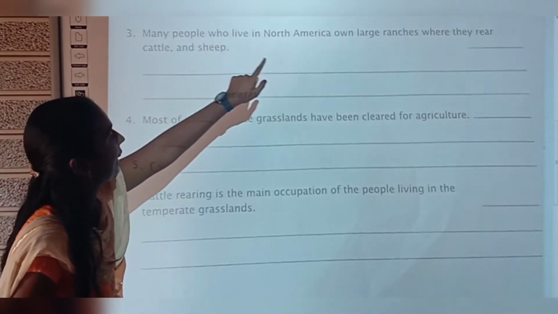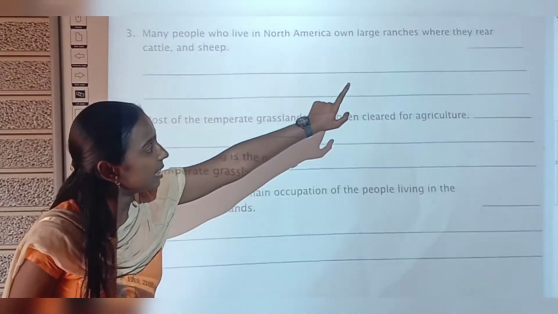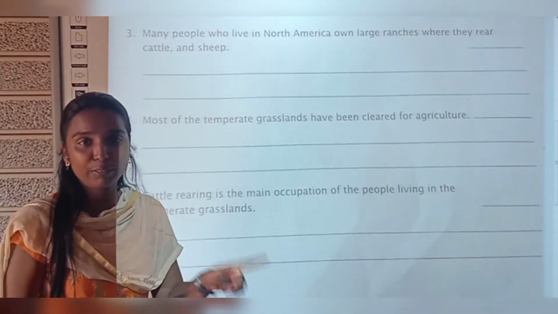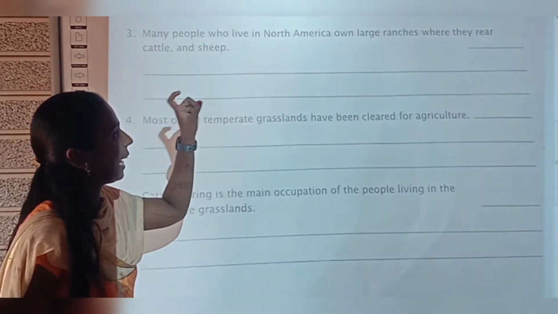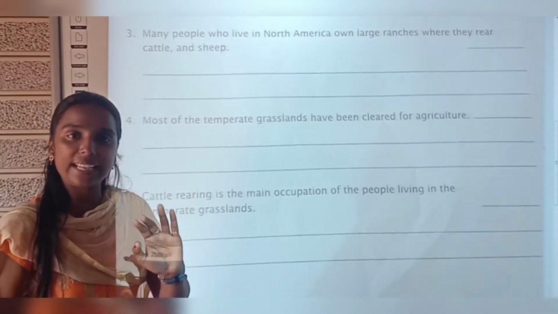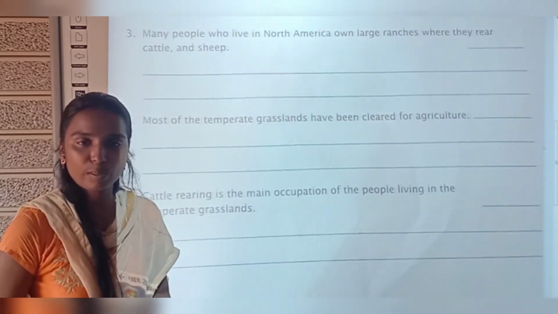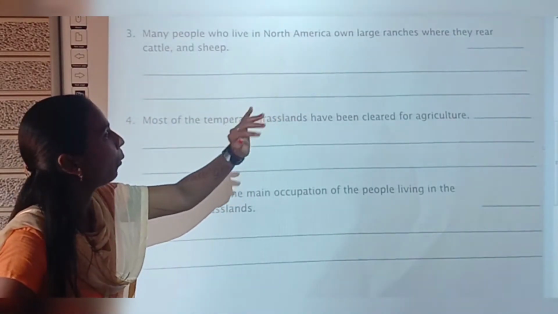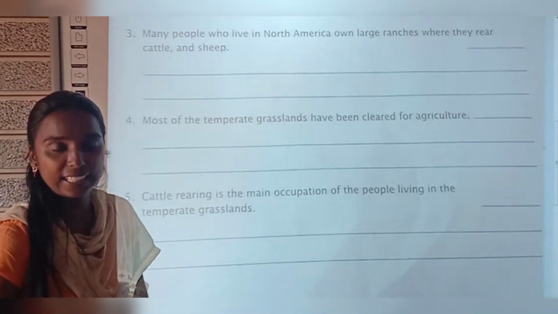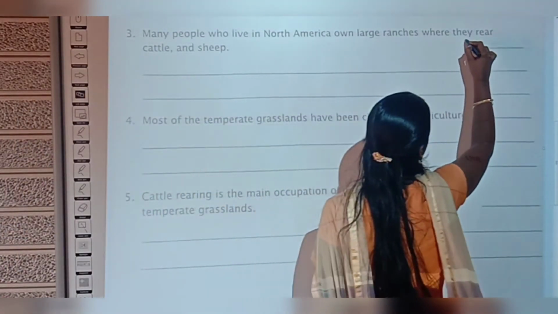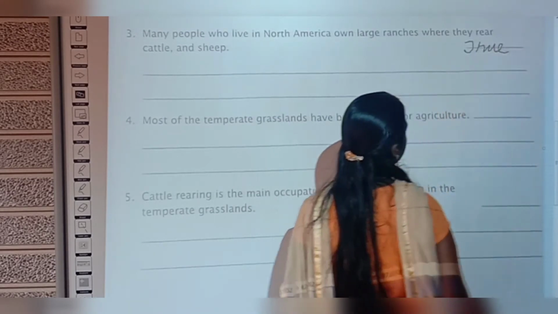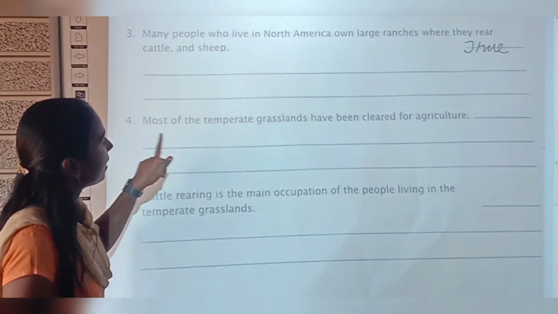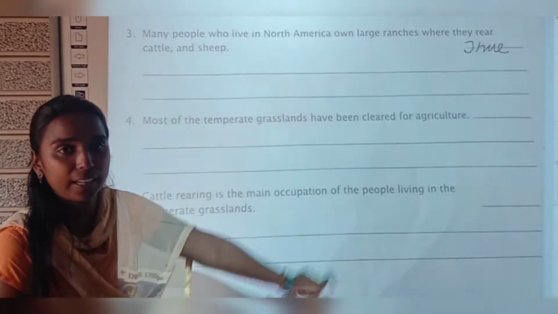Now see the third question. Many people who live in North America own large ranches where they rear cattle and sheep. True or false? Just now we have seen in the book exercise that people in North America own ranches to keep their cattle there. So this sentence is true. Now the fourth question: most of the temperate grasslands have been cleared for agriculture.